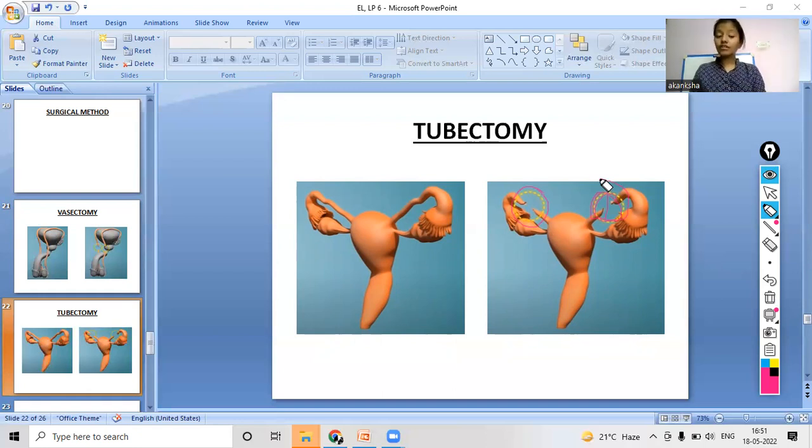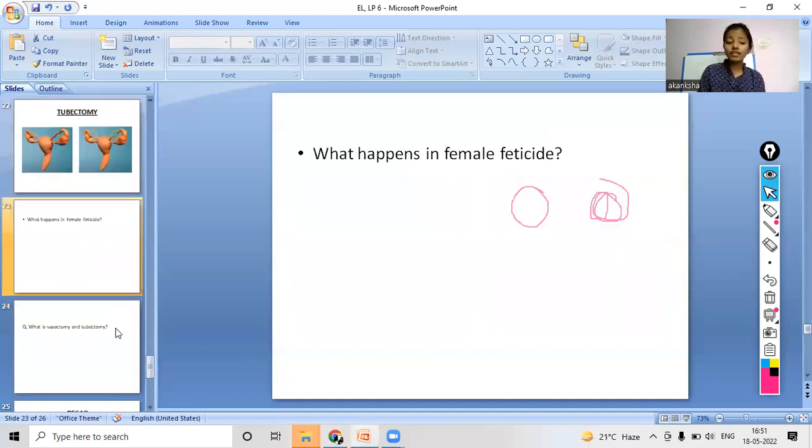So now are you clear with the different surgical methods that are used as contraceptive methods? In case of males, which method is used? Vasectomy. Very good. And in case of females, what is used? It is tubectomy. Yes, very good. So now I think you all are clear with the concept. Now we will move on ahead.